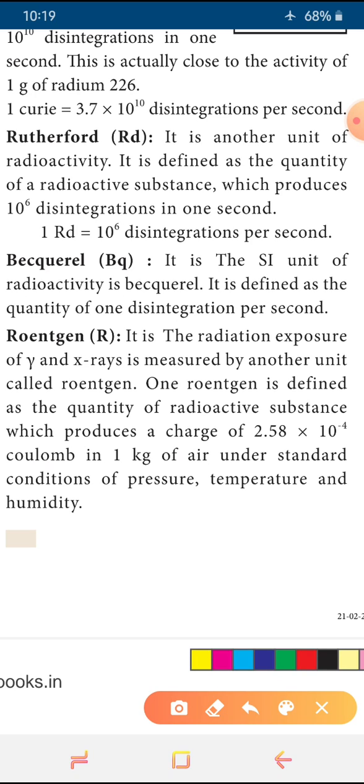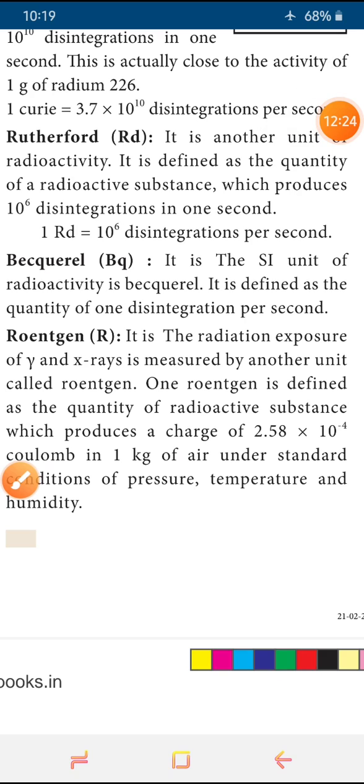This we can define here as the radioactive substance which produces 10 power 6 disintegrations in 1 second. What does it produce? 10 power 6 disintegrations in 1 second. The disintegration produced by the radioactivity only is called the Rutherford. You understood, children? Rutherford is defined as the radioactive substance which is producing the disintegration. The value is 10 power 6 in 1 second; this is called 1 Rutherford. So that 1 Rutherford we can write as 10 power 6 disintegrations per second, which is given here.